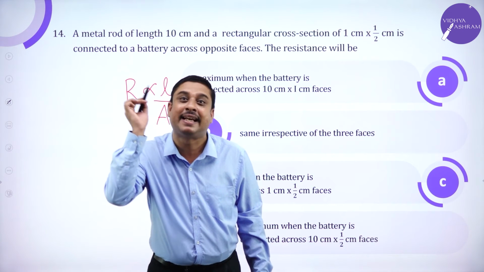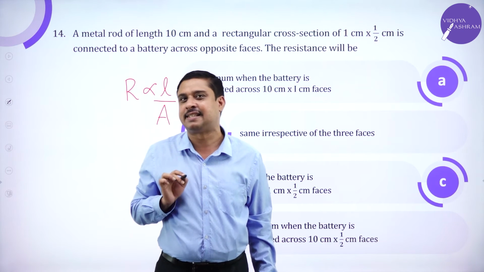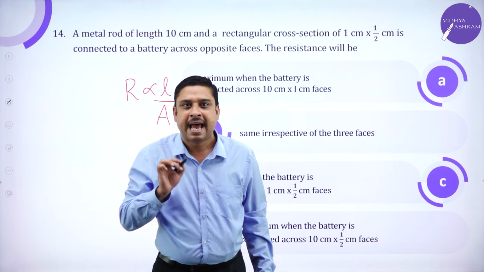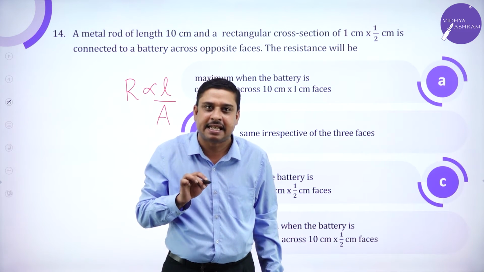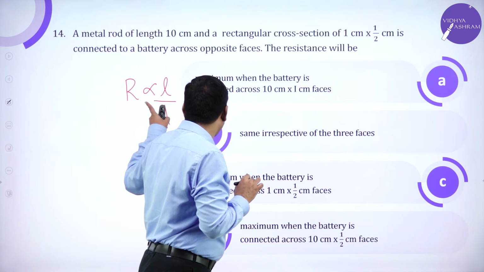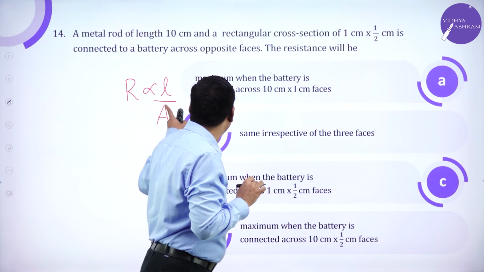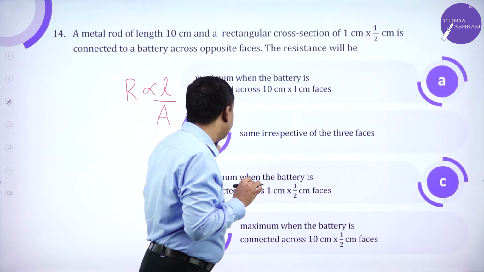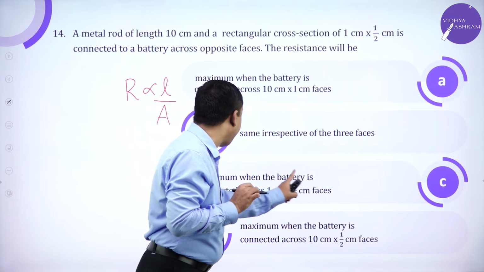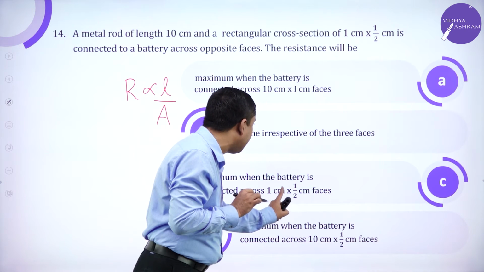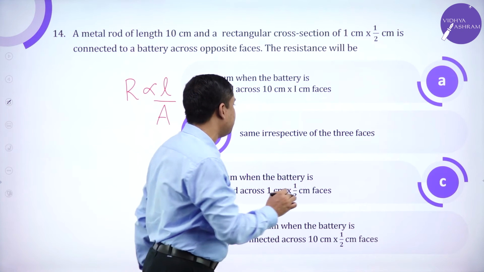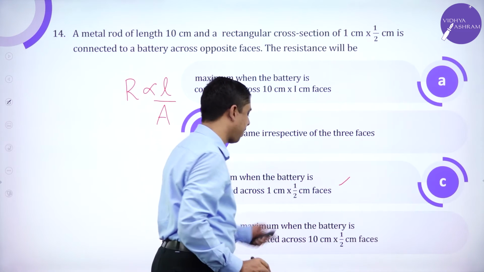As length increases, resistance has to increase. As area of cross section decreases, resistance increases. Therefore, by using this factor, the answer is maximum when the battery is connected across the 1 centimeter into 1 centimeter faces.